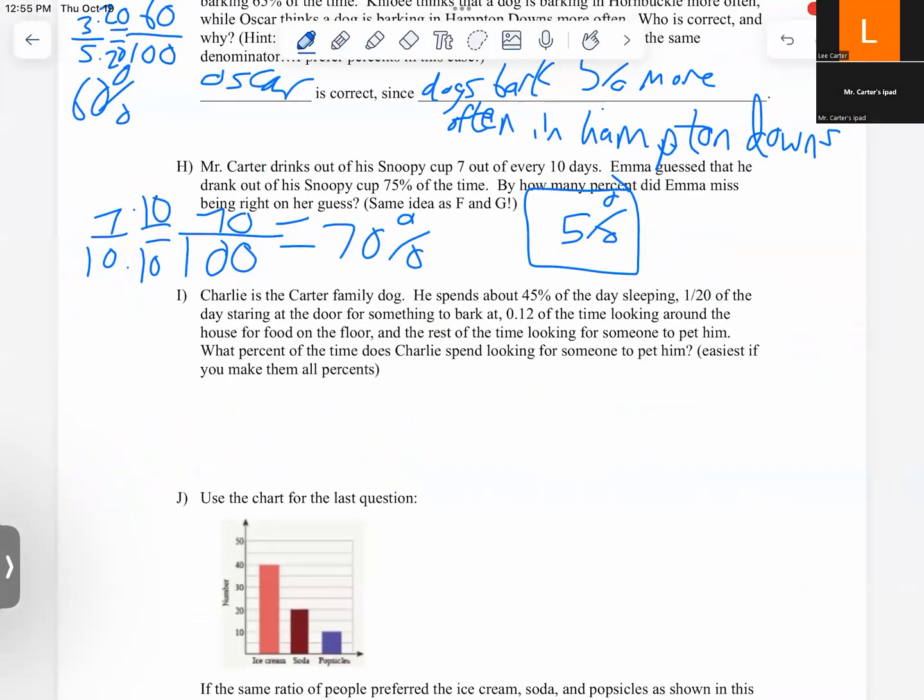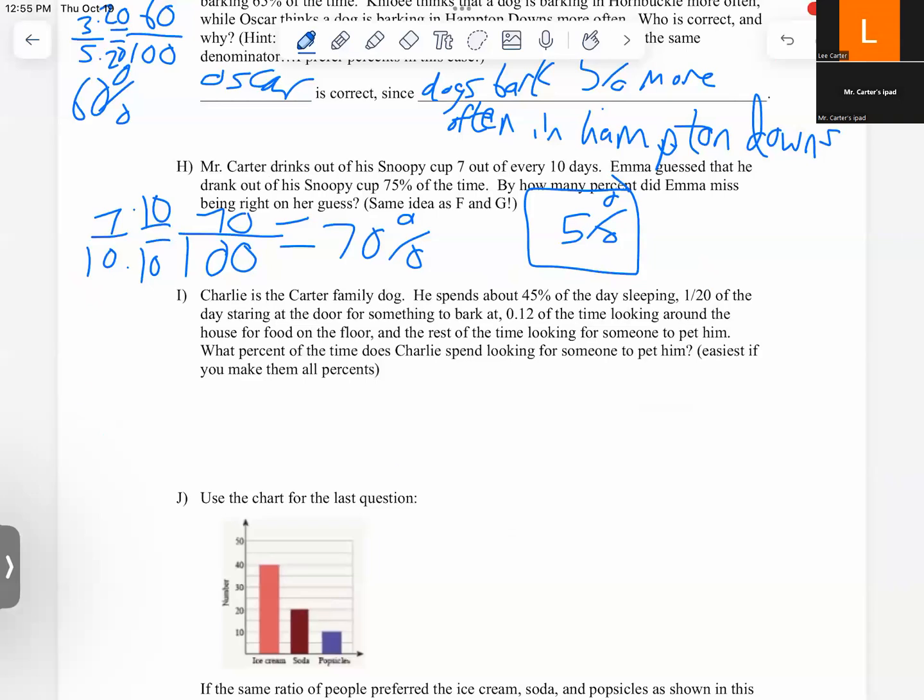All right, I. Charlie is the Carter family dog. He spends about 45% of the day sleeping, 1/20th of the day staring at the door, looking for something to bark at, and 0.12 of the time looking around the house for food on the floor to lick off the floor. The rest of the time, he's looking for somebody to pet him. What percent of the time does Charlie spend looking for someone to pet him? This is probably about accurate, actually. So I would say make them all percents. Okay.